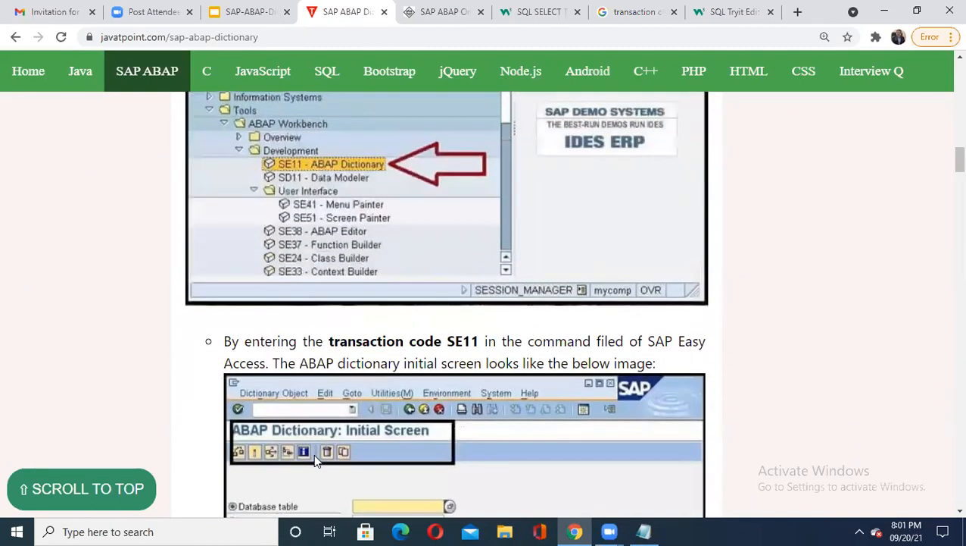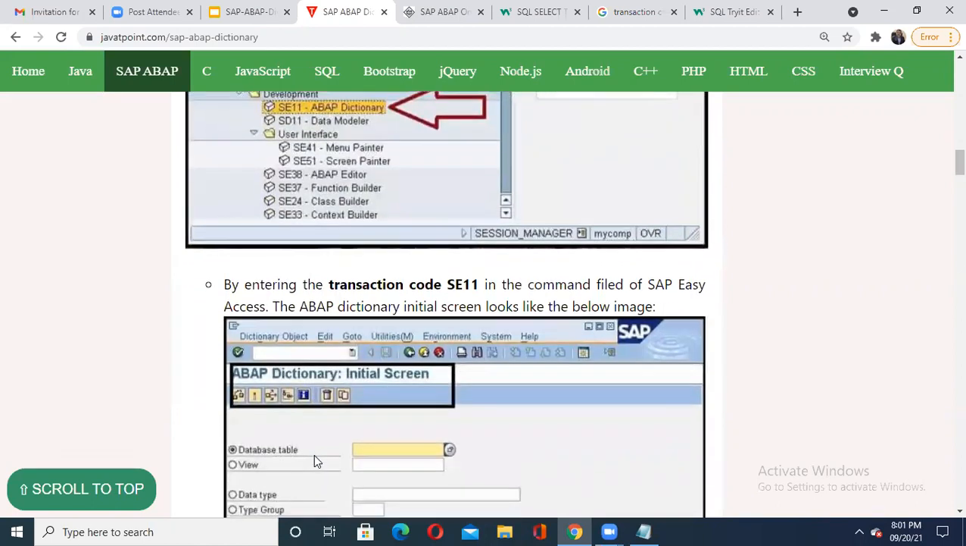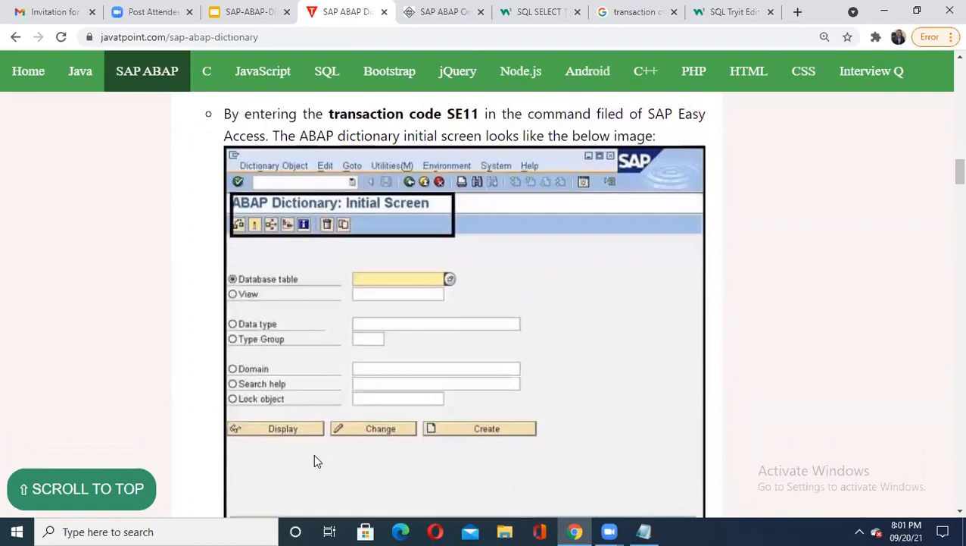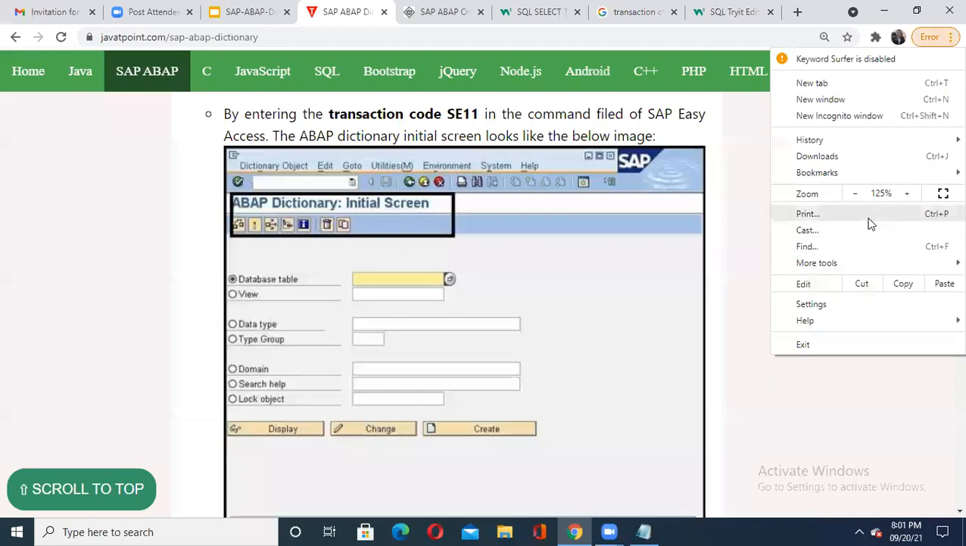Or the simple way, or very shortcut way, is what? Just enter in the command field your transaction code as SE11, and immediately you will find the initial screen of your ABAP dictionary, data dictionary, open for you. See, when you get this ABAP data dictionary open, you will be able to see the options like this, which are shown here.